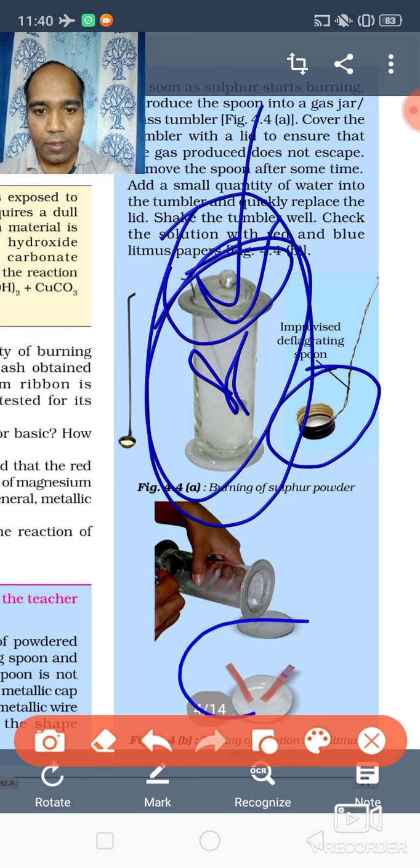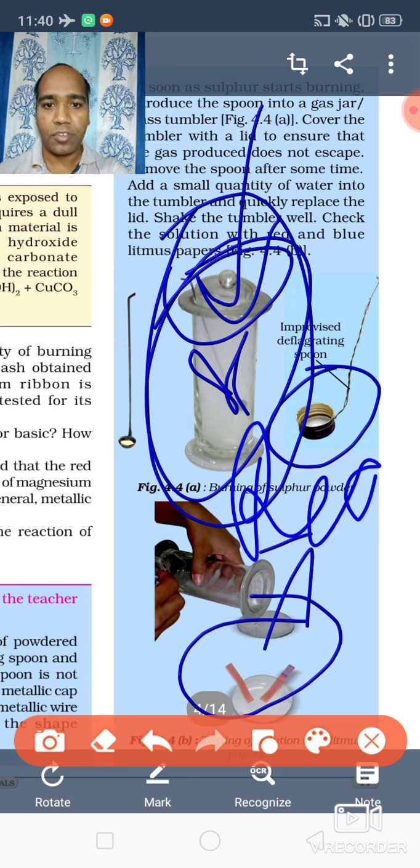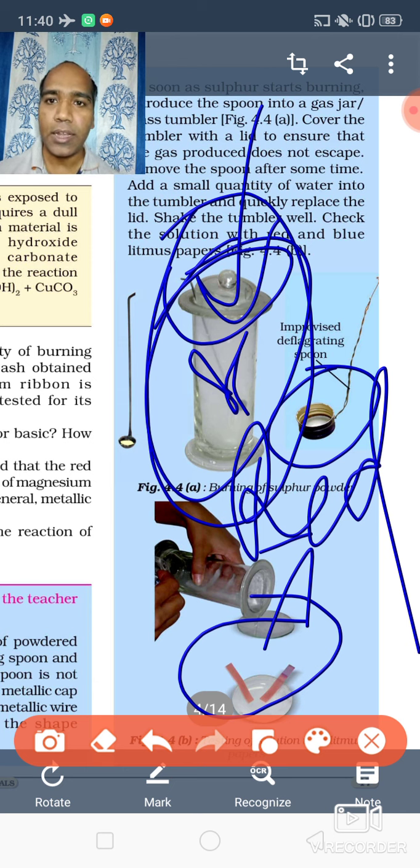Now we are taking the litmus paper. Okay, now blue is turning into red. Blue is turning into red. What do you mean by that? It means that the oxide of non-metal is acidic in nature. So you have to remember, oxide of metal is basic in nature and oxide of non-metal is acidic in nature. Got it?